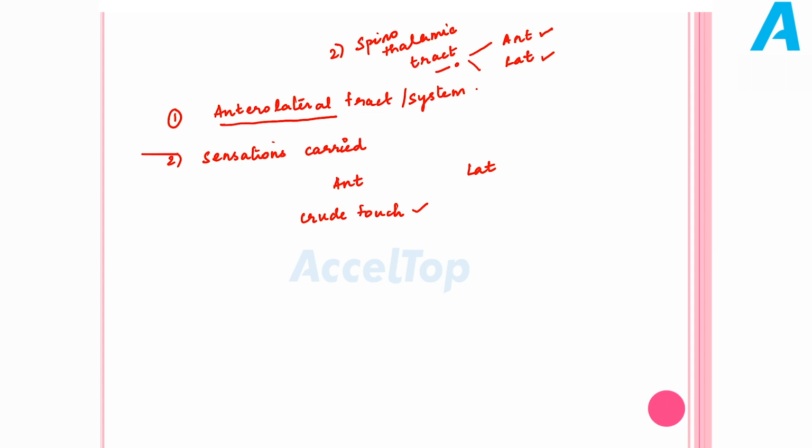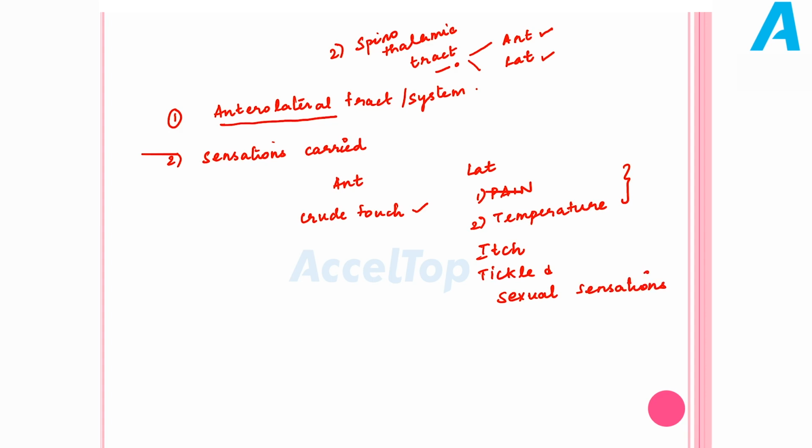The lateral component carries many other sensations. You have to remember two important sensations. The first one is pain. The second one is temperature. So just remember, pain and temperature are carried by the lateral component of the spinothalamic tract. It also carries other sensations which include itching, tickling and sexual sensations.